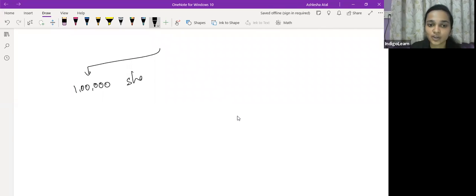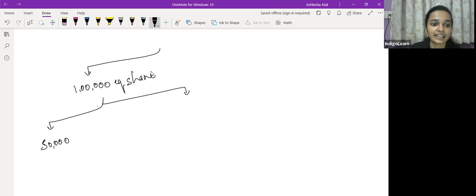Now these are all equity shares, okay? 1 lakh equity shares are issued by a company, and let's say 80,000 are with normal voting rights, and say 20,000 जो है वो differential voting rights के साथ है. So 1 lakh equity shares are already issued by the company.